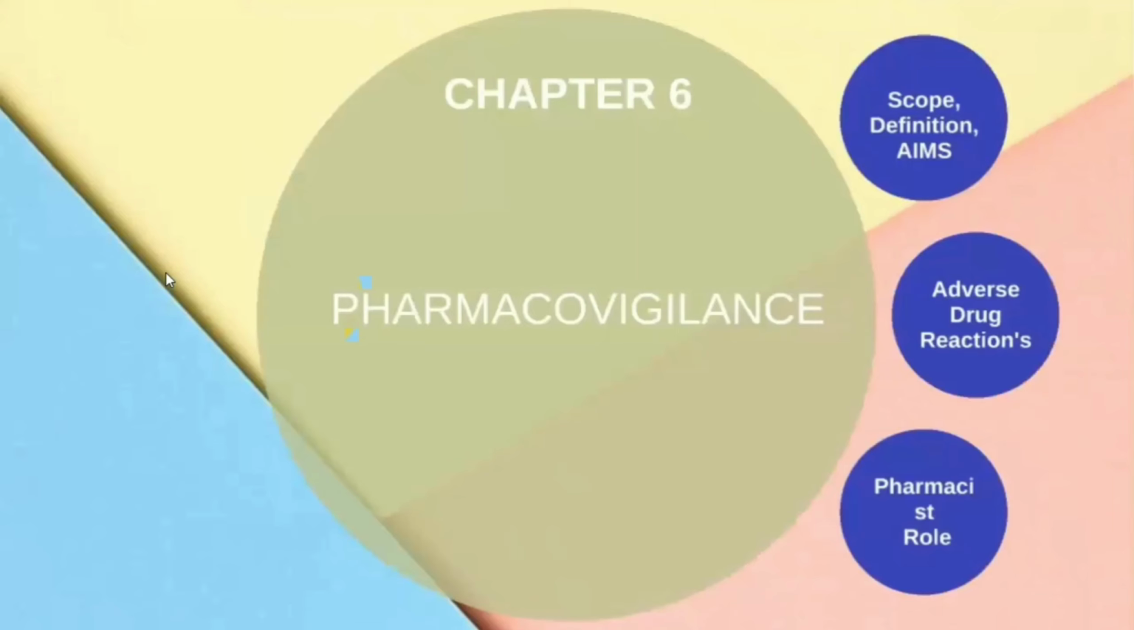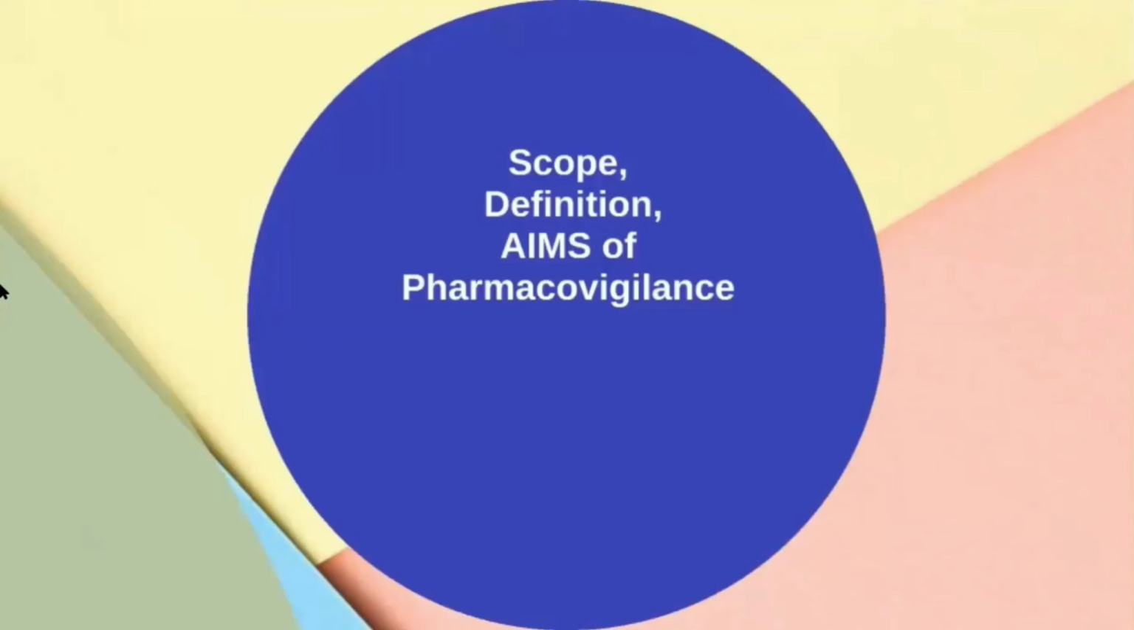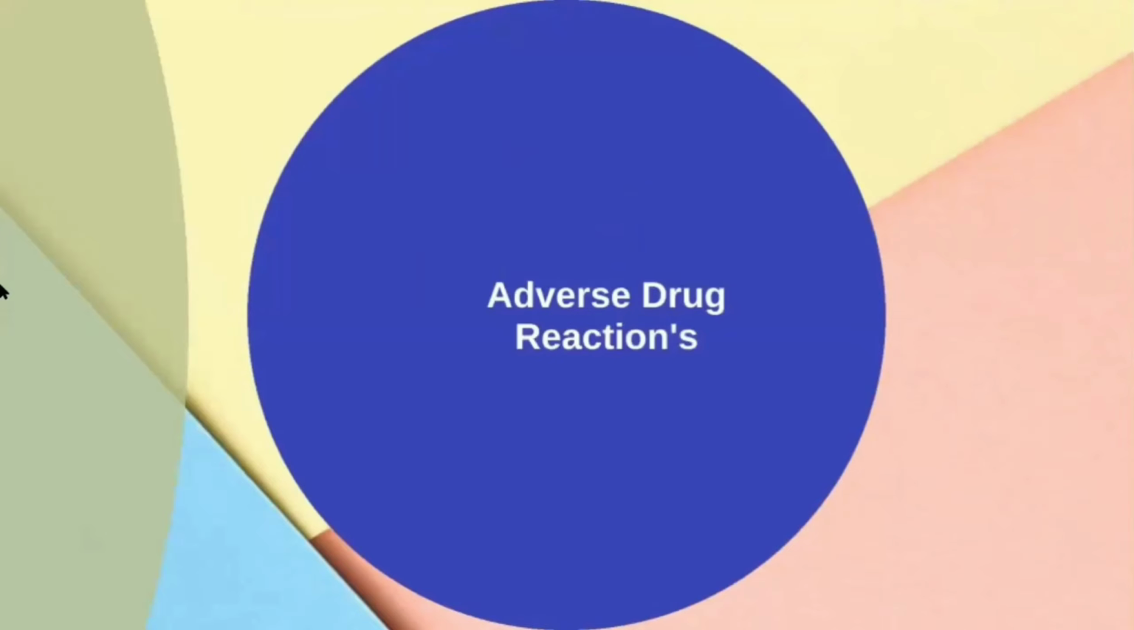And the next one is pharmacovigilance. Pharmacovigilance has very good importance nowadays. It deals with adverse drug reactions. Here we'll be seeing the scope, definition, aims, and development of pharmacovigilance, and adverse drug reactions, their types, and how we can say whether a reaction that happened is an ADR or not. Like I said, there are similar terms: adverse drug reactions, adverse drug events, and side effects.